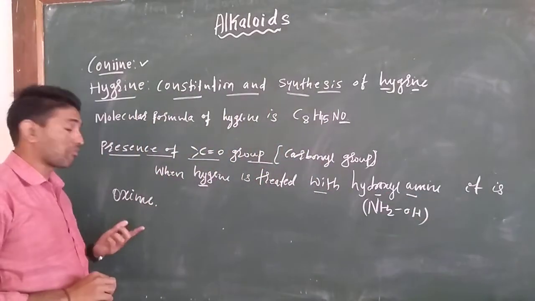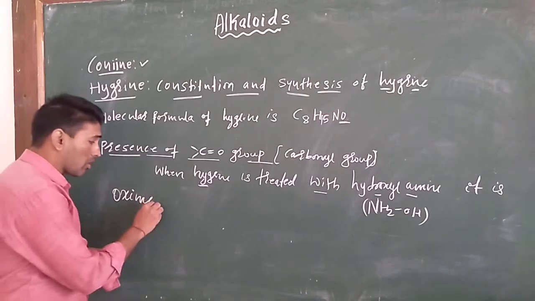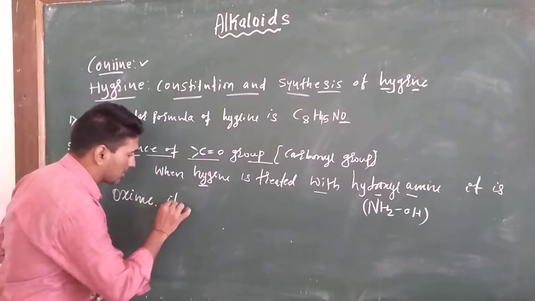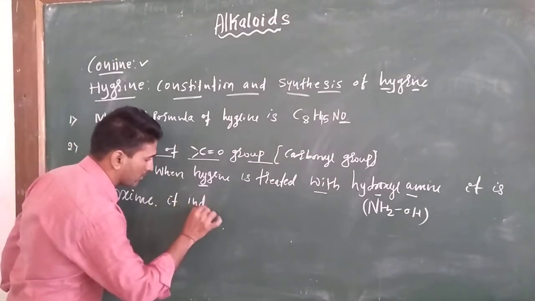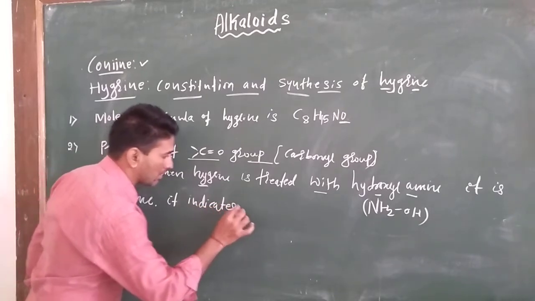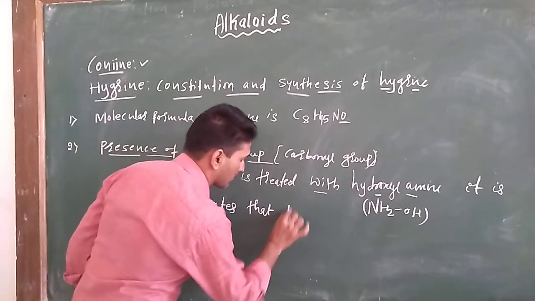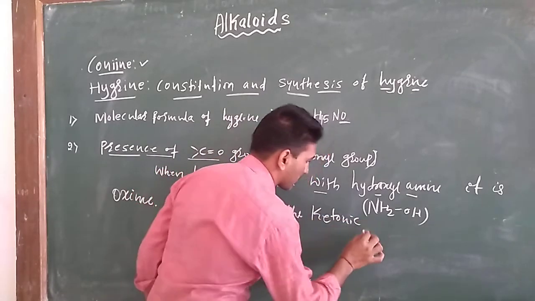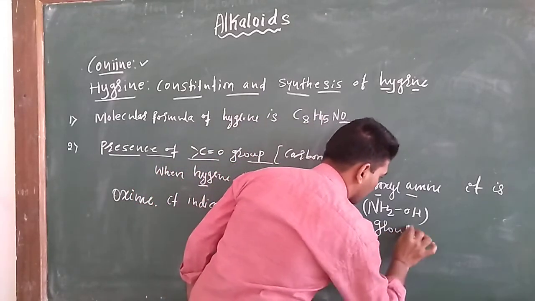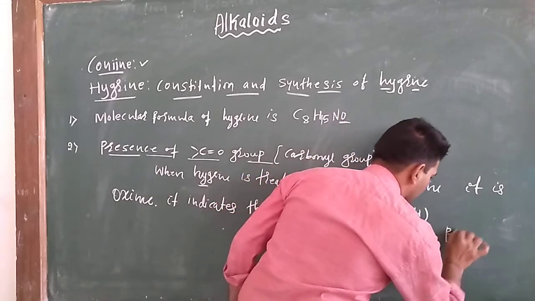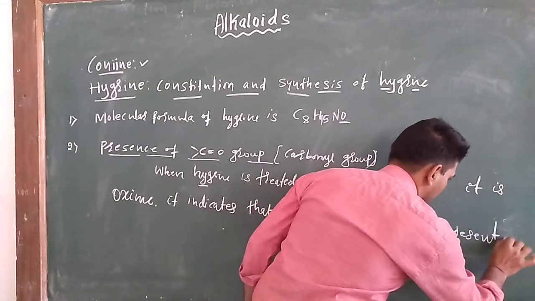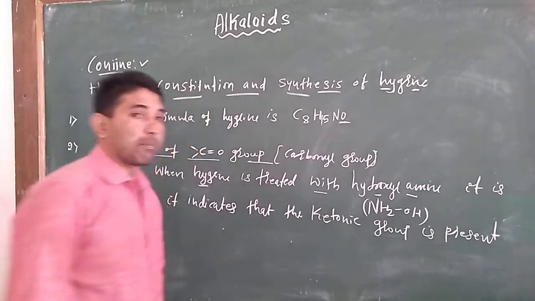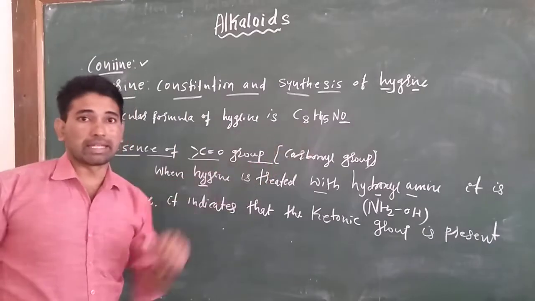We know the functional group of an oxime. When it gives an oxime, it indicates that the ketonic group is present in hygrine.